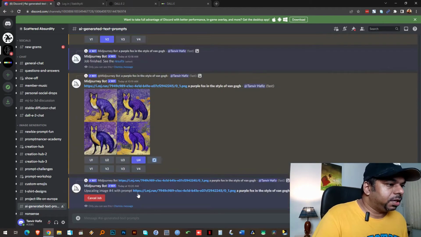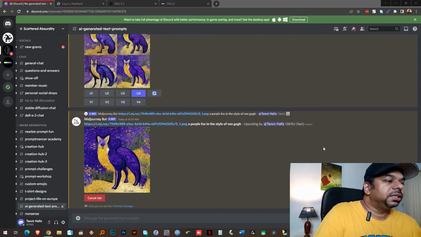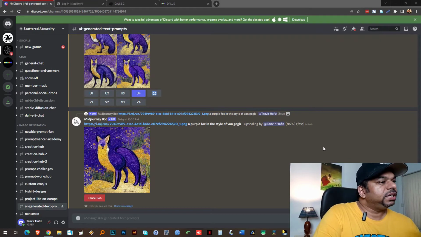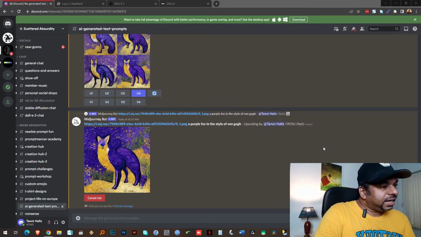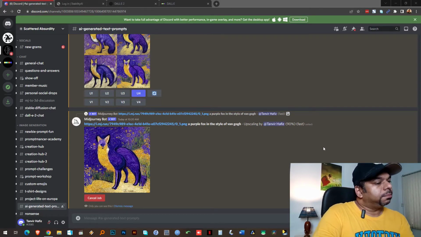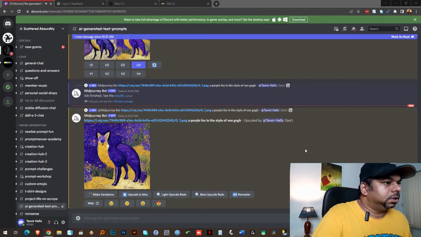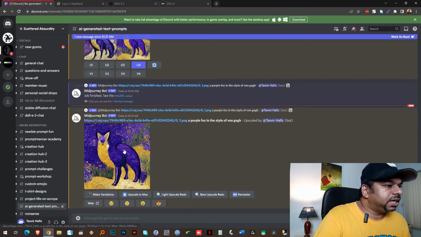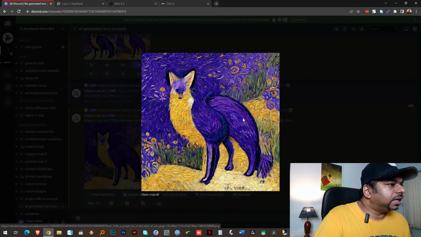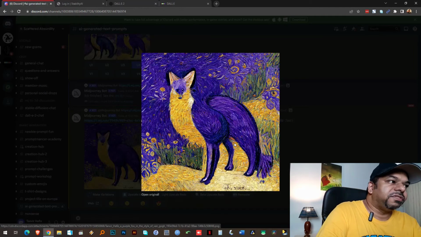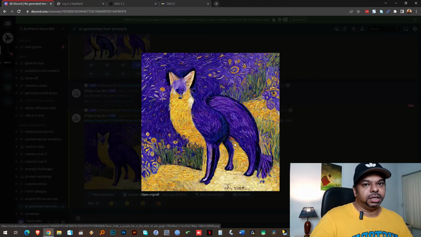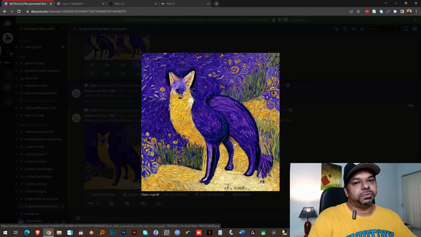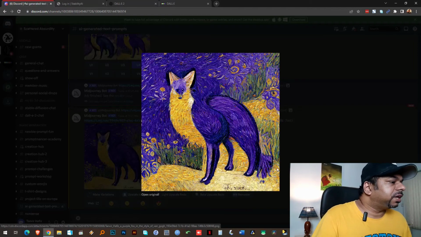So let's do that. When it's upscaling, that too costs some credits. So each action that the server takes, or the AI takes, actually costs you some money or a token, for example. So anyways, this is properly upscaled. Let's click here. As you can see, there's a lot of detail going on here. It's still a very small image, probably 512 by 512 pixels. And of course, we're going to learn how to make it even bigger using some other AI programs that we'll do in one of the future episodes. But as you can see, it's much more detailed.